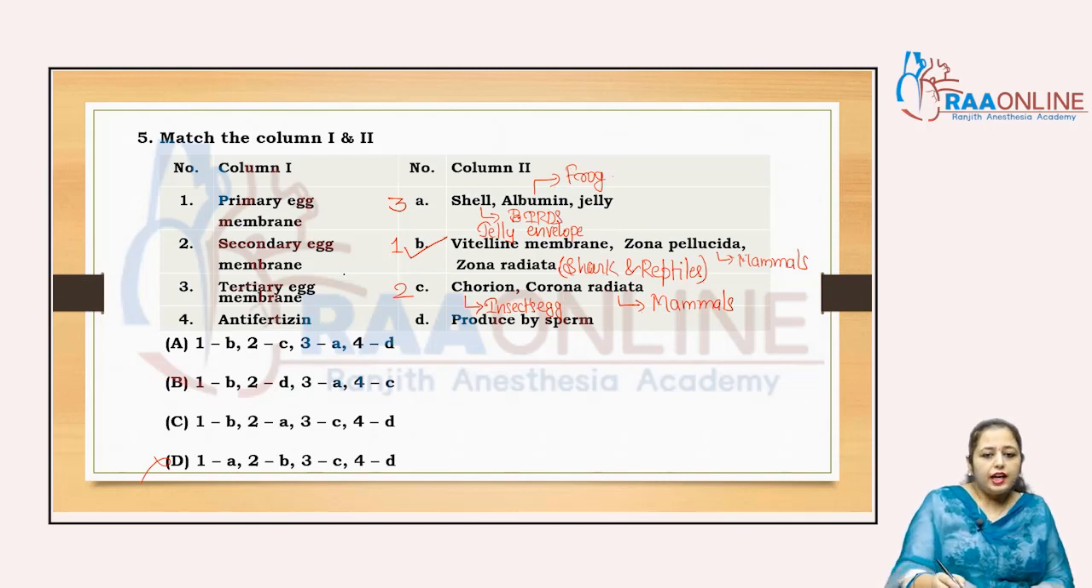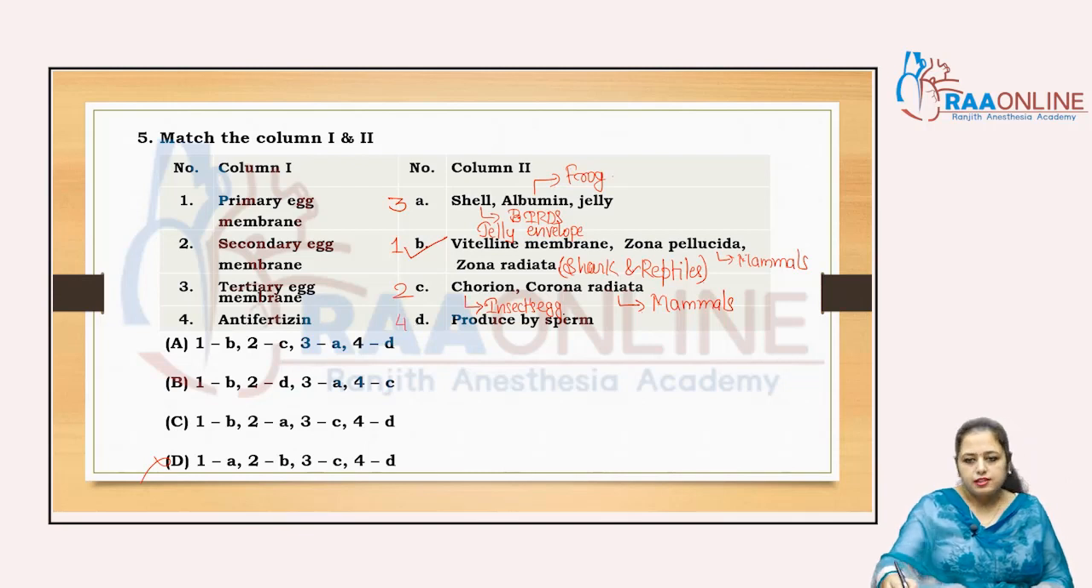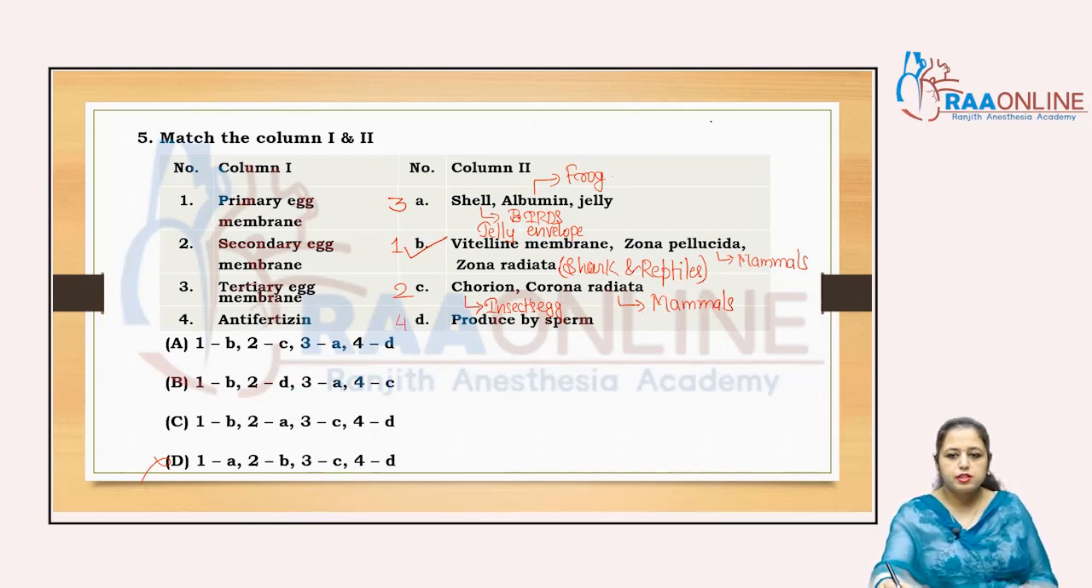Clear? And the fourth one, that is anti-fertilizin, it is produced by the sperm, exactly. This is the question of pre-medical. Sperm produces the anti-fertilizin and the ovum produces the fertilizin, and both help at the time of fertilization, right? It helps when the fertilization cones are formed over